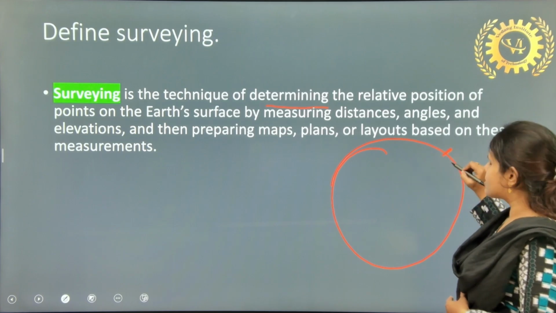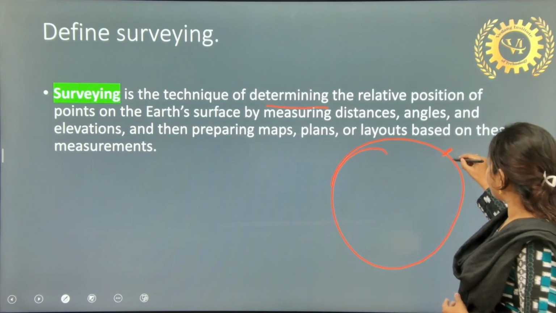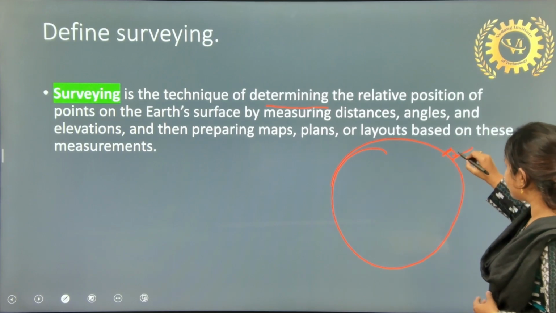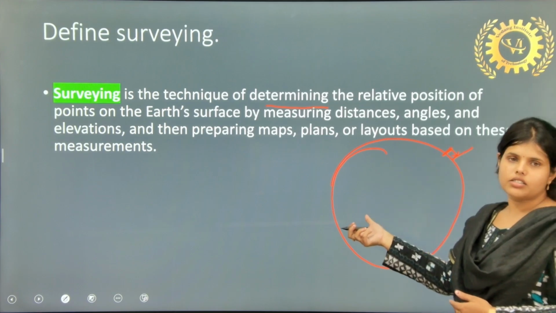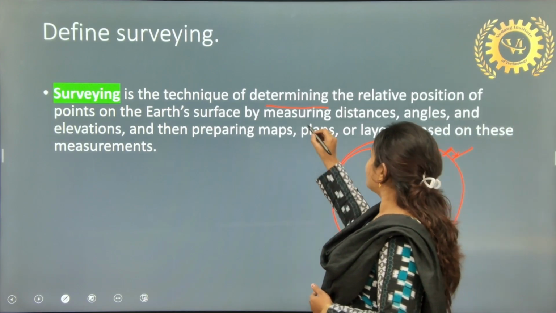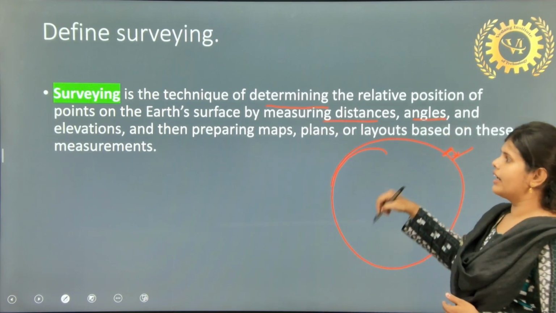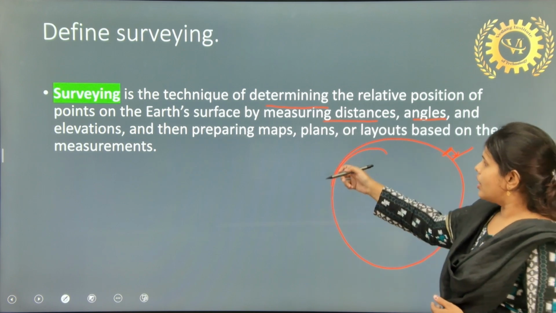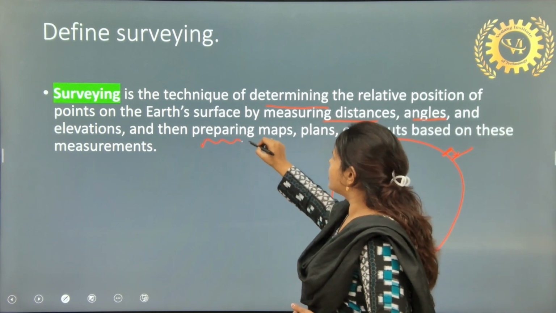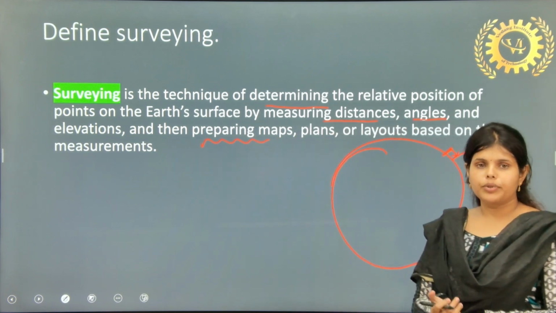To measure any point or calculate any distance, we need surveying. Surveying is nothing but measuring distance, angle, and elevation, and by measuring those, preparing a map, plan or layout.